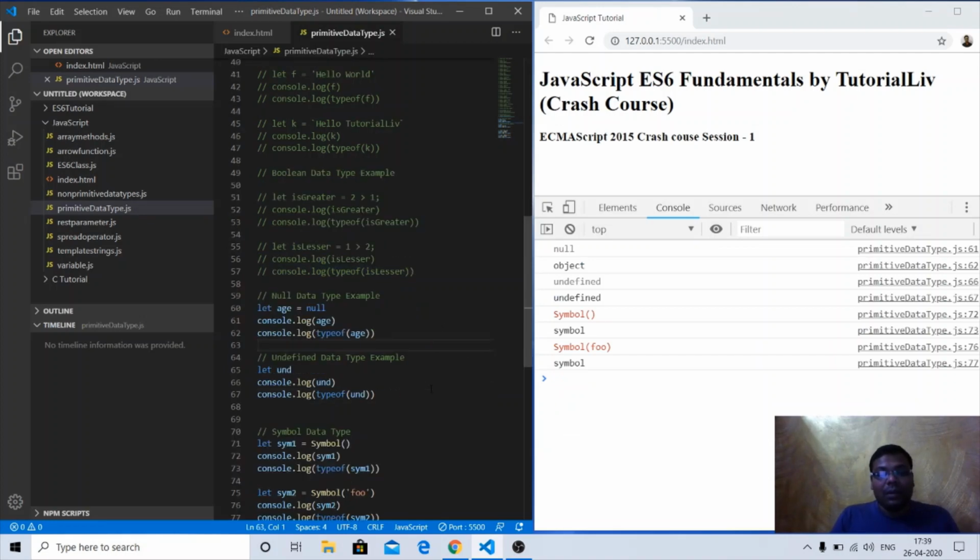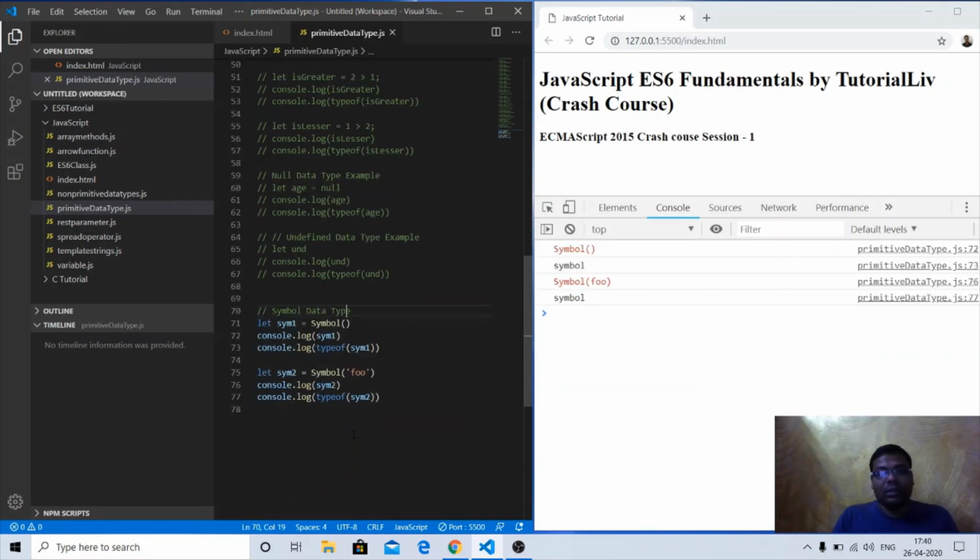We have one more data type, null and undefined. Practically there is not much difference between null and undefined, but we can get values like this. If I declare a variable with the value null and console.log the type of it, it is of object type. Okay, so null is of object type. Now moving forward, if I don't assign any value, that is the undefined kind of value, the undefined data type. If I check the type of this particular undefined, it is of type undefined only. So let's comment out these things.